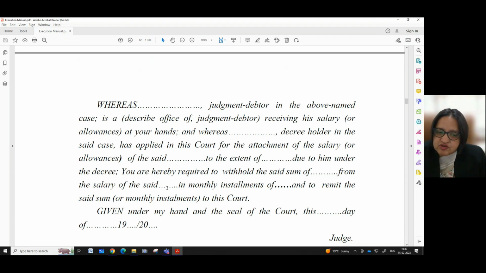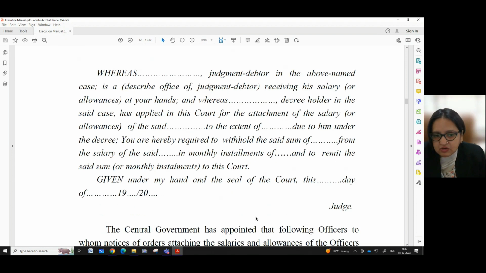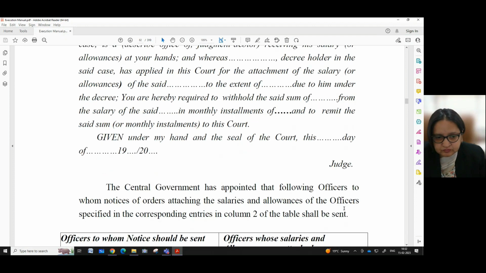Here in this dash, we have to write the name of the judgment debtor in monthly installments of dash. Here we have to write the number of monthly installments that the court is fixing and to remit the said sum or monthly installments to this court. Given under my hand and the seal of the court this dash day of dash. So here the date is to be given on which this order is issued by the court, and here we will affix the signature of the judge.